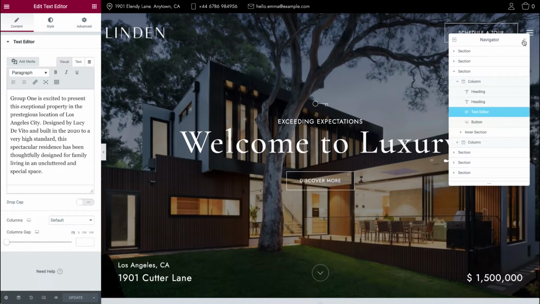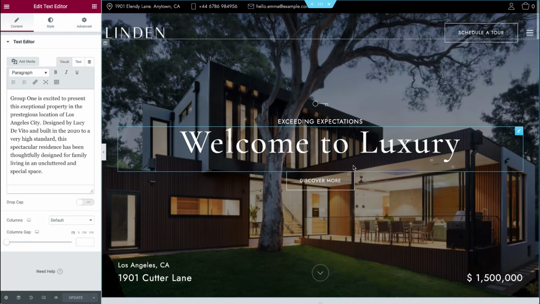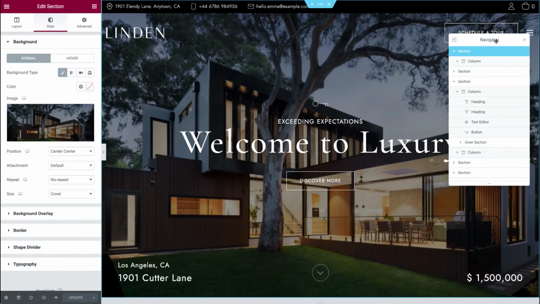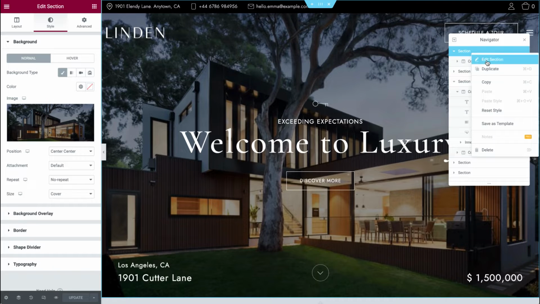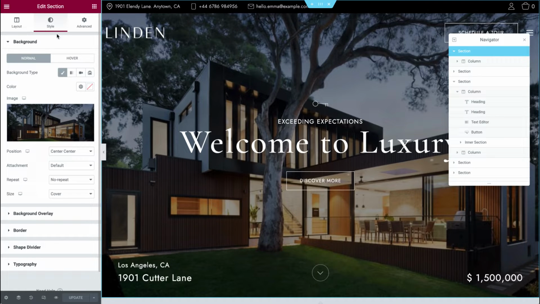So let's start from our hero section. Here we have a background image. Here you can see Navigator. It's the list of all items available on your page. To open it, you can click here on Navigator, and you'll see that we have a top section. To edit it, double click or right click, click on Edit section, go to Style. You'll see here background image.